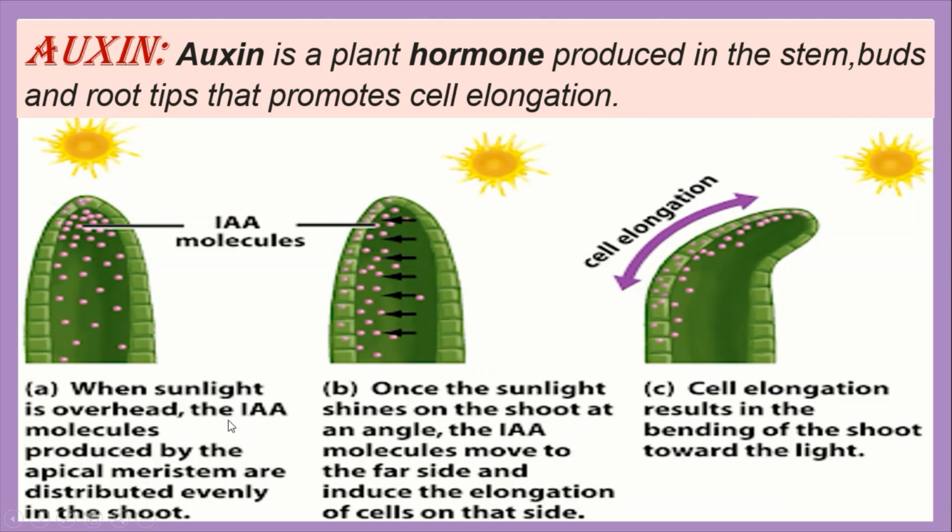When sunlight is overhead, the indole acetic acid molecules produced by the apical meristems are distributed evenly in the shoot. But in figure 2, when sunlight shines on one side of the stem, the concentration of the indole acetic acid is increased at one side and movement of the plant shoot occurs towards the light. When the plant shoot or stem moves towards the light, the growth of the cells takes place.